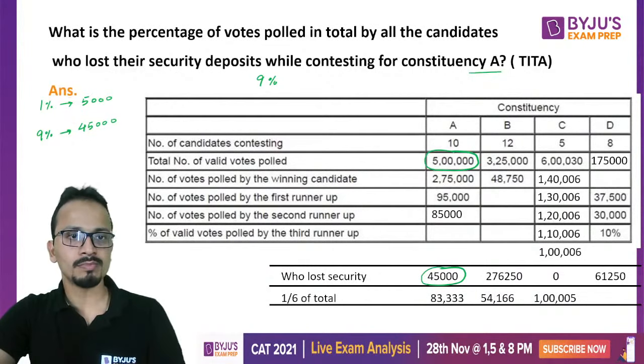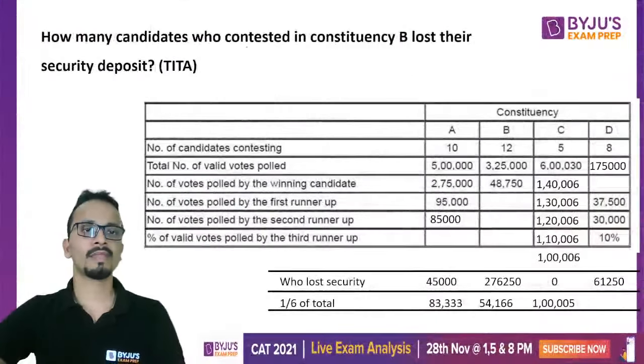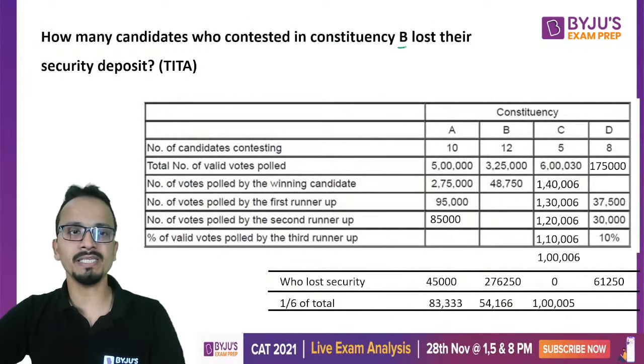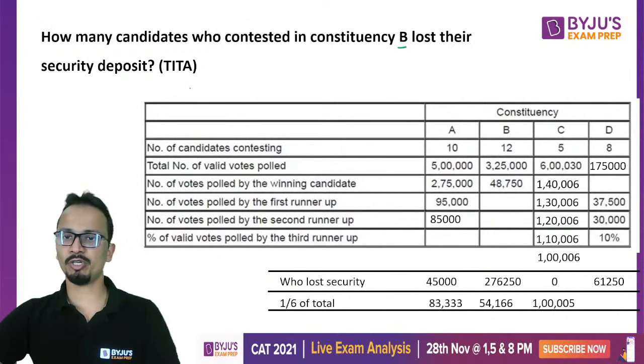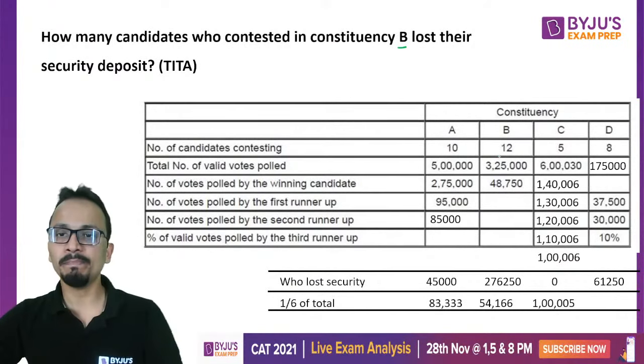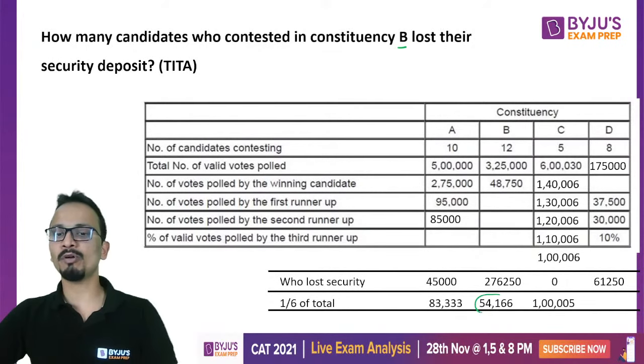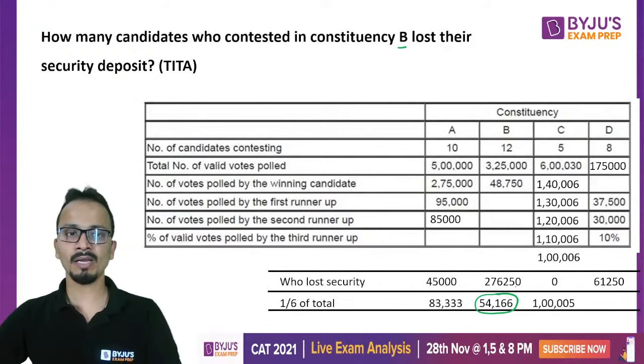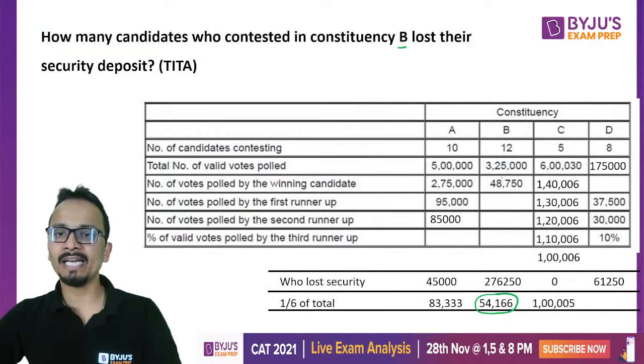Question number 2. How many candidates who contested in constituency B lost their security deposit? Now in constituency B, the eligibility to not lose the security deposit is a number of votes more than 54,166. But the winning candidate is getting 48,750.